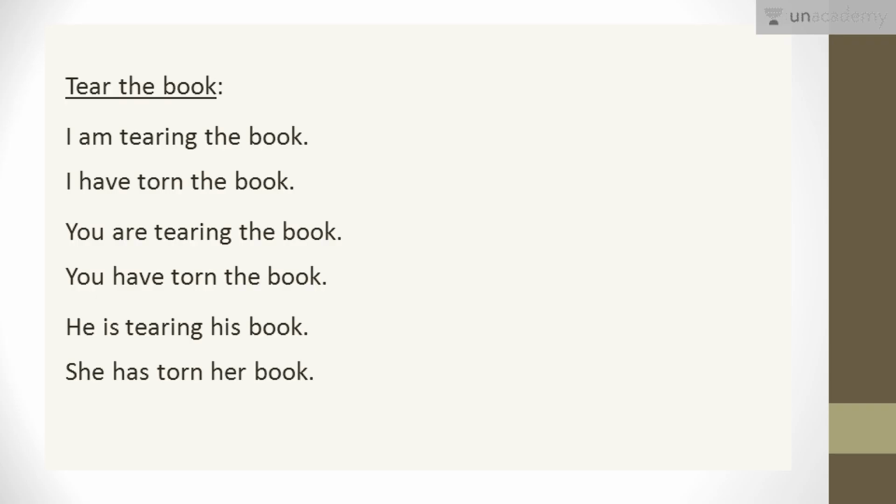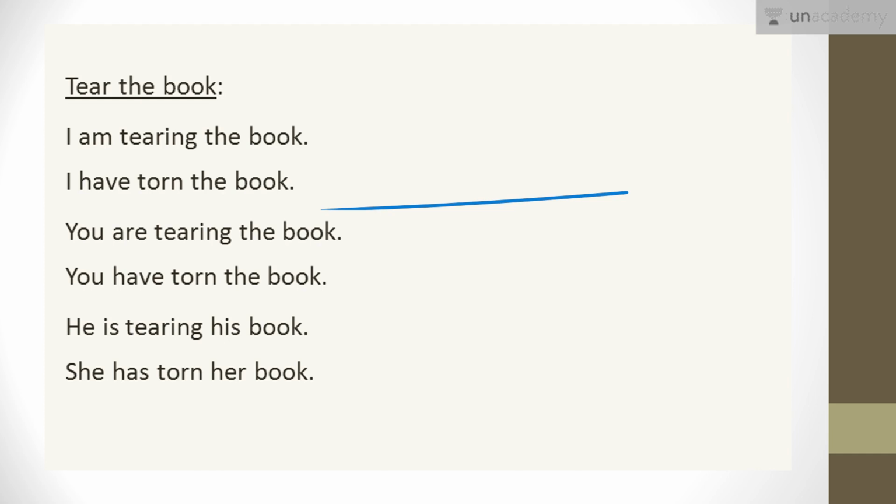So the first action which I am having is tear the book. Now for tear the book, actually we know many sentences, okay? So I would like to start off with all the sentences which we actually learned in the earlier class. So I'm starting off with I am tearing the book. That means I am tearing the book right now. मैं book को अभी फाड़ रहा हूँ. I am tearing the book. Okay. But after that, cause मैं अभी भी फाड़ रहा हूँ, that's it. Now the book has been torn. Book फट गई. So I would say I have torn the book. What I will say? I will say I have torn the book.